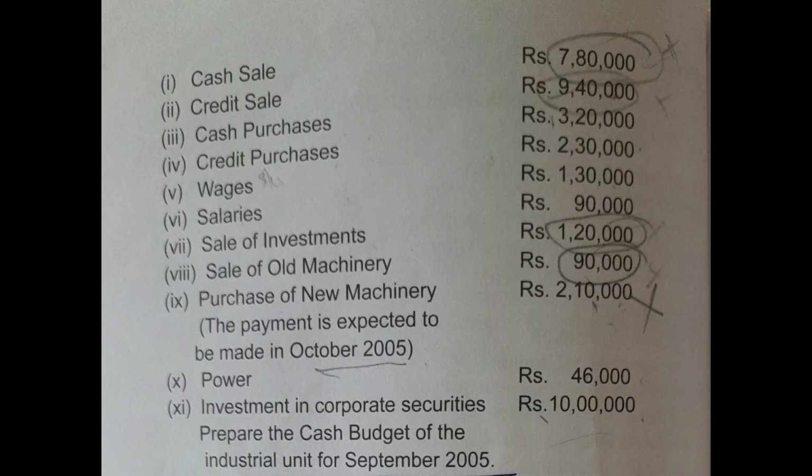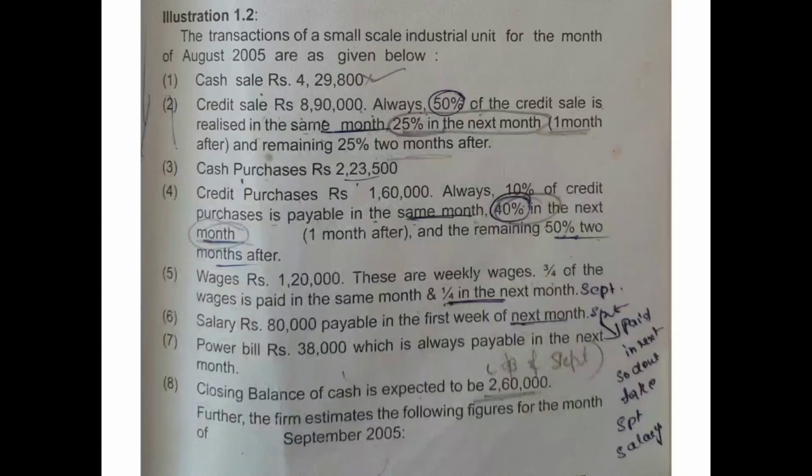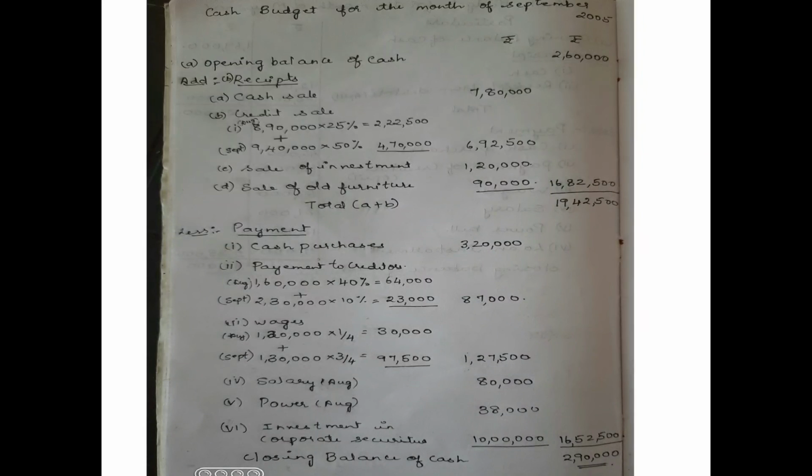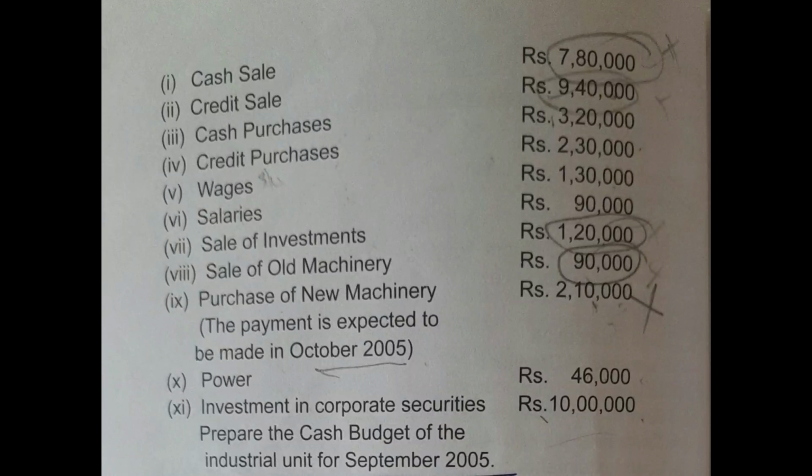In the same way the next payment is wages. See the point number 5. 3/4 is paid in the same month, 1/4 in the next month. It means 1/4 they will pay in September. So wages September 1,30,000 into 3/4, so 97,500. Wages of August 1,20,000 into 1/4, 30,000. Now total and write in the outer column, 1,27,500.